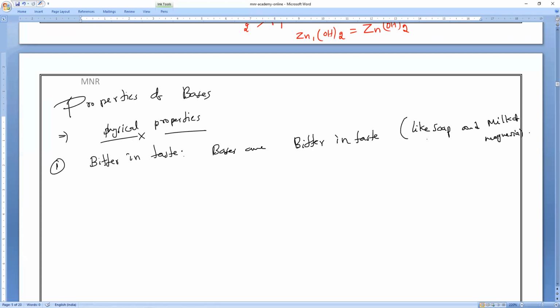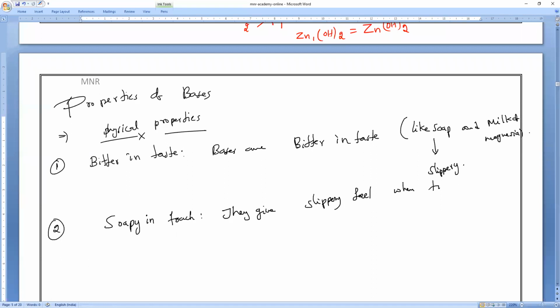And also remember, bases are like soap, slippery in nature. That is what you can say, soapy to touch. So if you touch them, they give a slippery feel when touched. That is what you have to remember. Is it okay, guys?